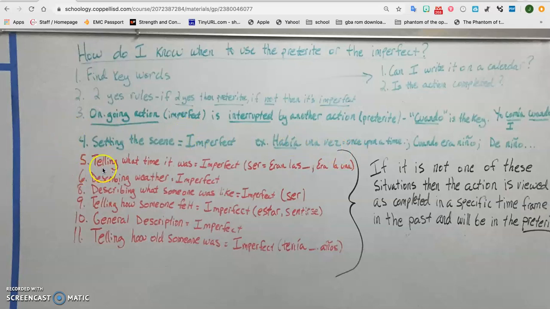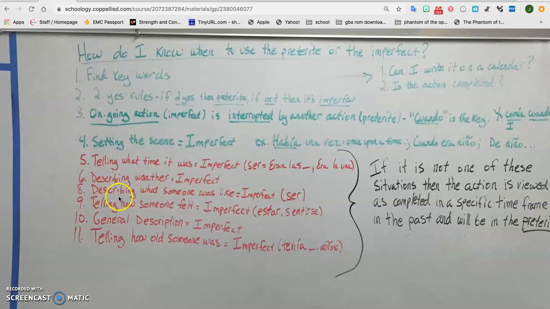Now, when we get to some specific things, like telling what time it was, so we're talking about something we did yesterday and we want to say it was 4:30, even though it happened yesterday, we have to use the imperfect of ser. Anytime we tell what time something happened, we say eran las 6, eran las 4:30, it was 4:30. Era la una. We use the imperfect of ser to tell what time it was. If we're describing the weather, we use the imperfect. Hacía mucho calor. It was very hot. Okay? We use the imperfect of hacer.